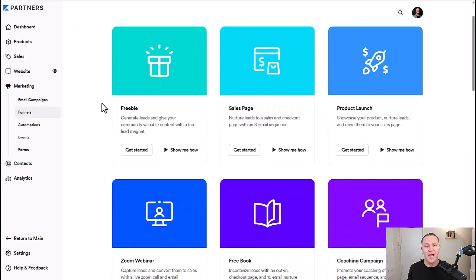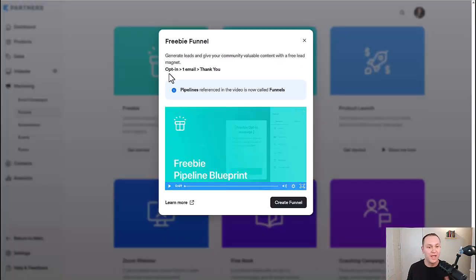If you're just starting out and you're just trying to build up your email list, you can use the freebie funnel where you get an opt-in page, 1 email that introduces them and welcomes them to your list, and then a thank you page as well. And all of it's built inside of Kajabi and seamlessly connected for you.